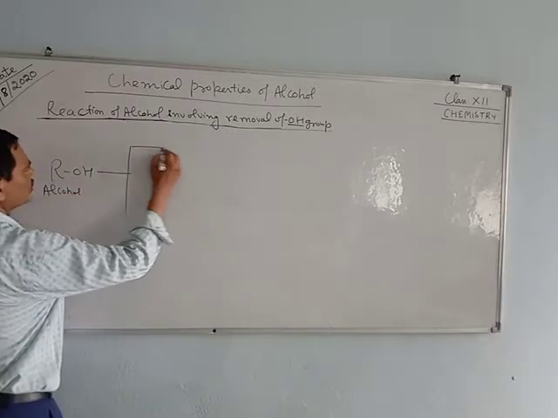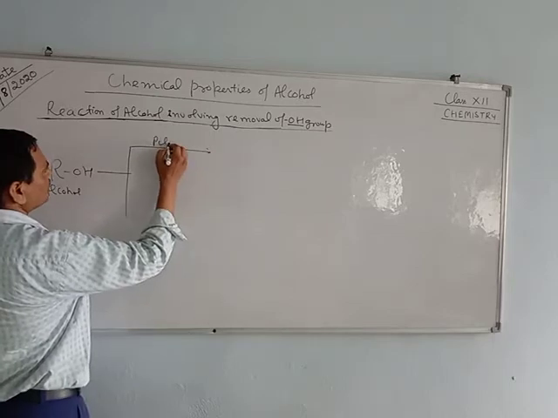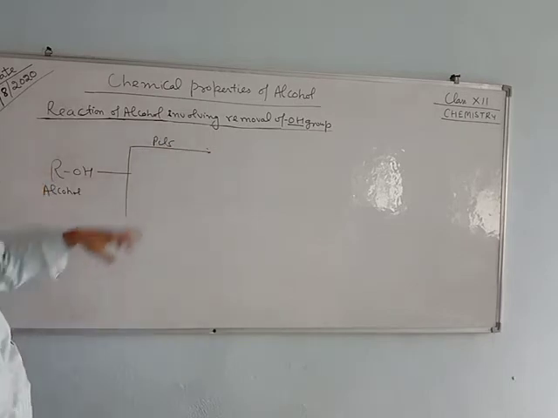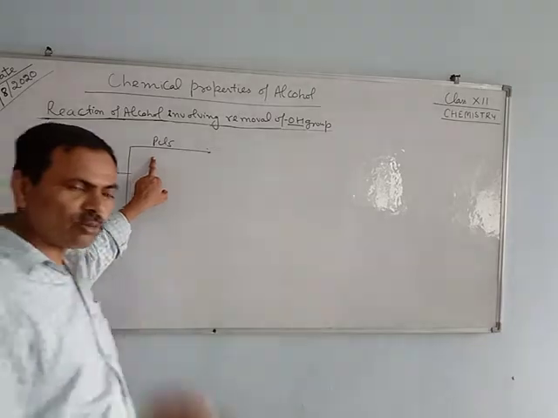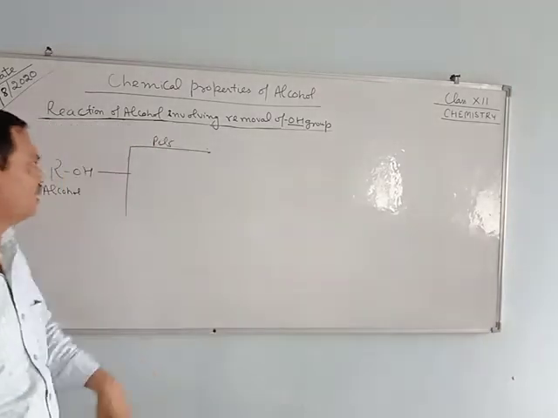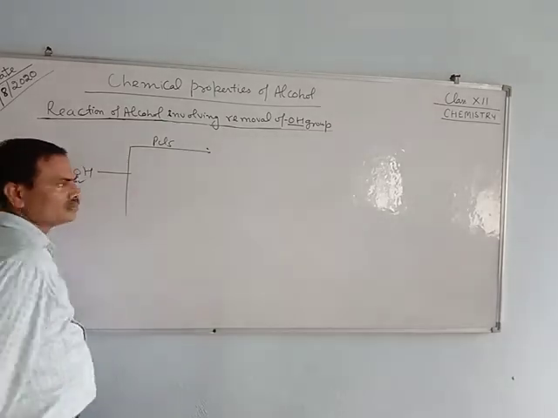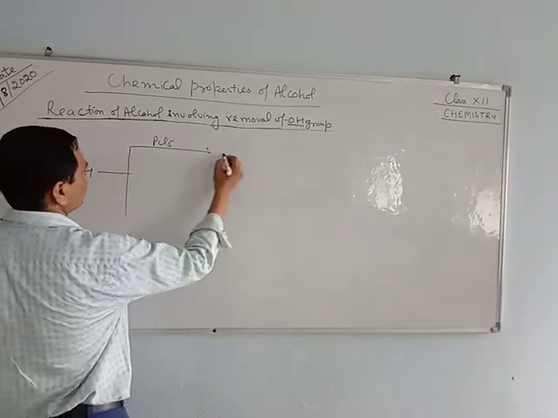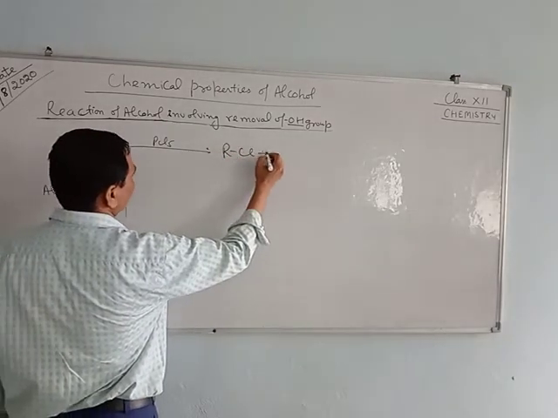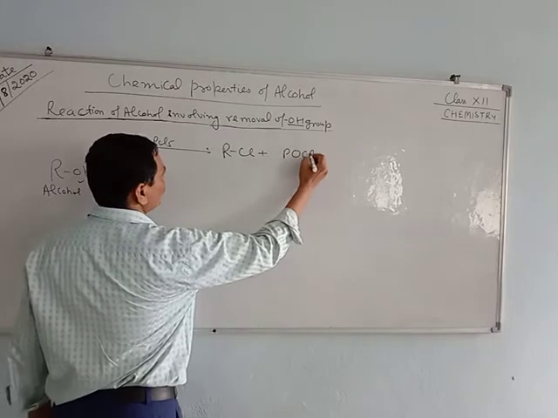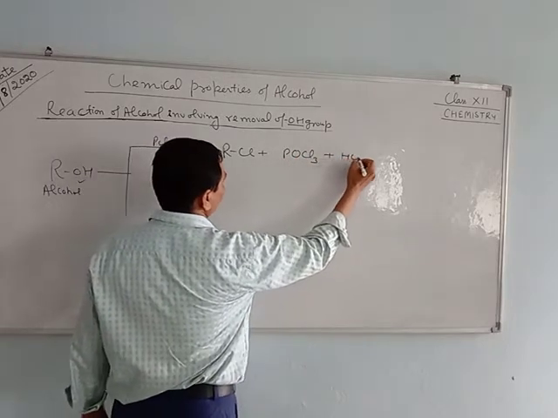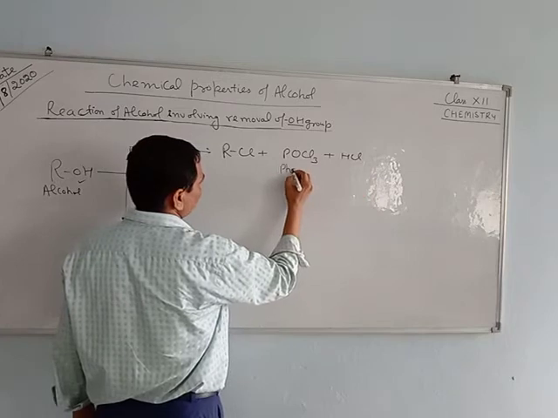reacts with PCl5, phosphorus pentachloride, phosphorus pentabromide, or phosphorus pentaiodide. What will happen? The OH group of the alcohol is substituted by halogen, giving RCl plus POCl3 plus HCl.